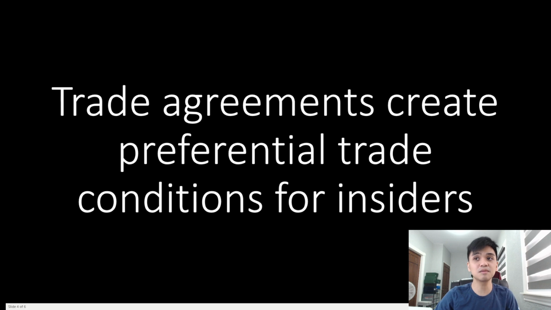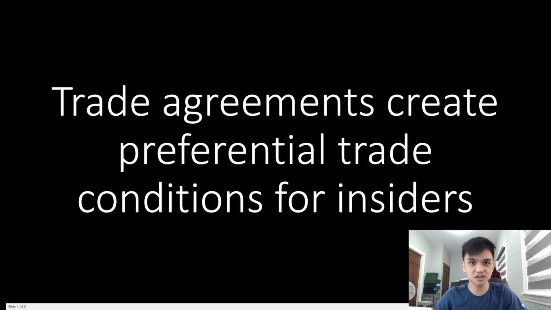Let's now immediately apply this to international trade. Any trade agreement will include some preferential terms or conditions that apply to members of that trade agreement. One simple example would be the reduction of tariffs, which basically means reducing taxes that are imposed on goods and services that are traded. So members of ASEAN will reduce taxes on goods that they trade with one another.